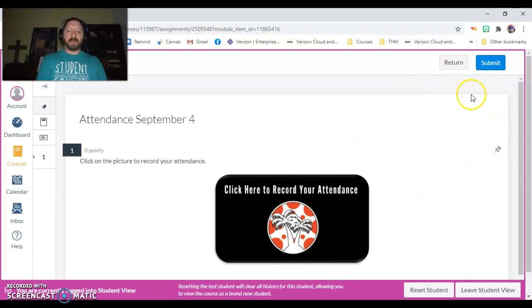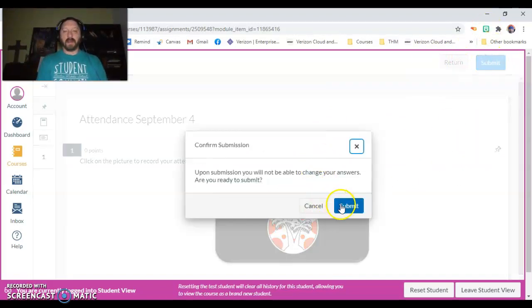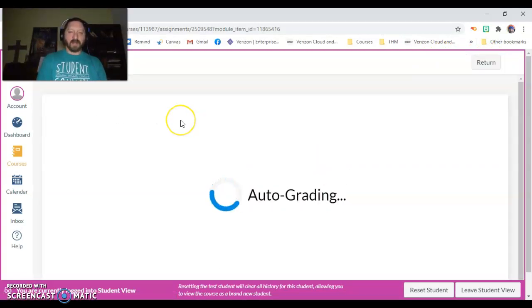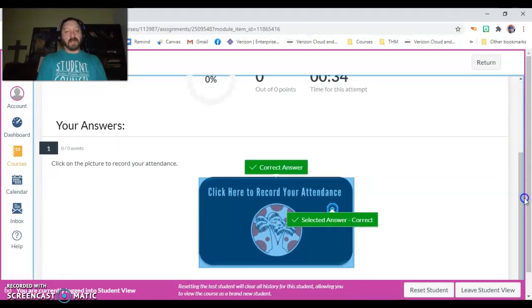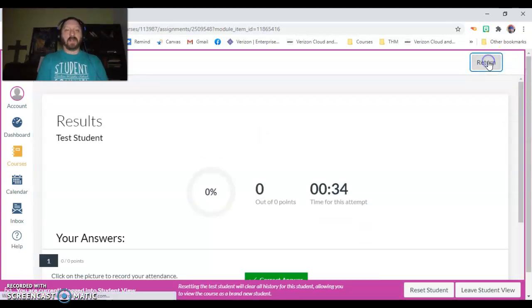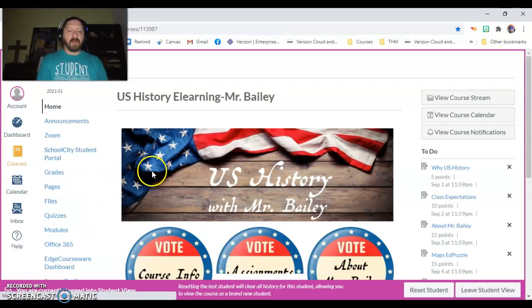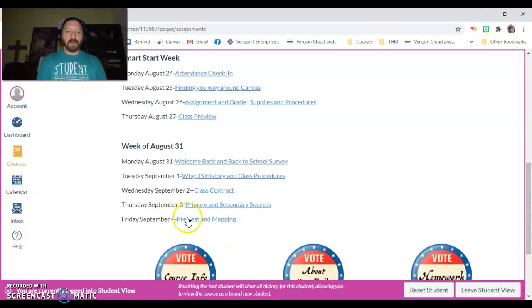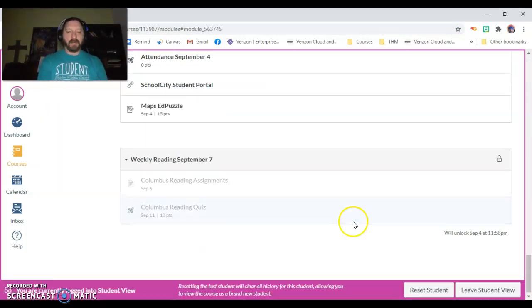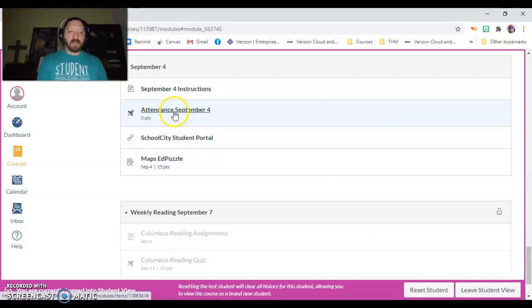So once you click submit, it'll say yay. You click on somewhere in here, you click submit, tell it submit, yes, you can't change your answers. And you'll say 0 out of 0, that's fine because it's not actually giving you points, but you did get the correct answer, so well done for you. Now, it'll tell you to return. That's going to basically take you back to the home page. So you'll go back into your assignments, you can go down here, go to pretest and mapping. And you've already done the attendance one.